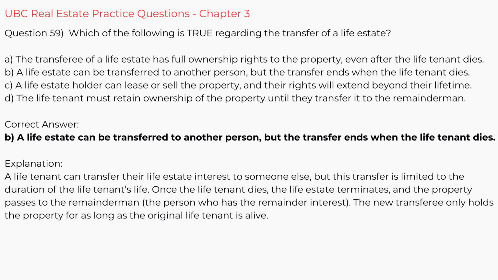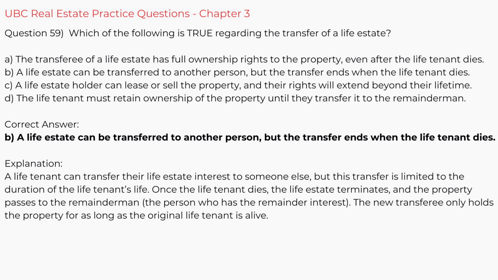Question 59. Which of the following is true regarding the transfer of a life estate? A. The transferee of a life estate has full ownership rights to the property, even after the life tenant dies. B. A life estate can be transferred to another person, but the transfer ends when the life tenant dies. C. A life estate holder can lease or sell the property, and their rights will extend beyond their lifetime. D. The life tenant must retain ownership of the property until they transfer it to the remainderman. Correct answer, B.